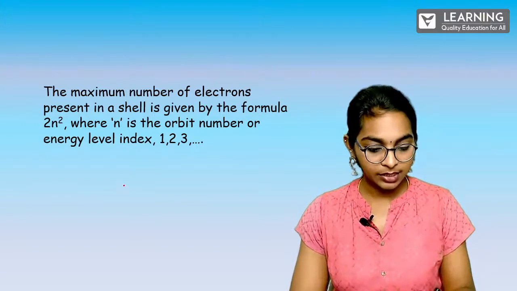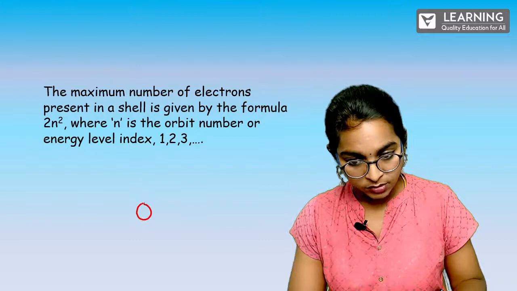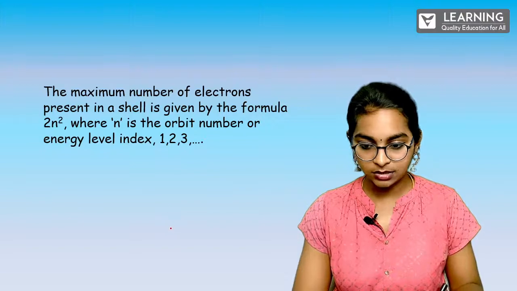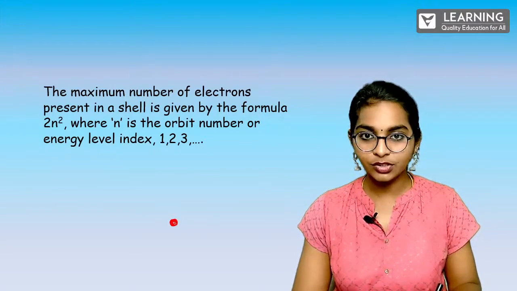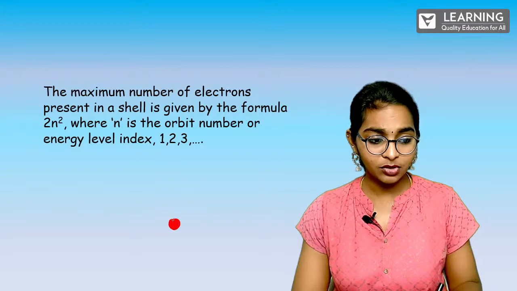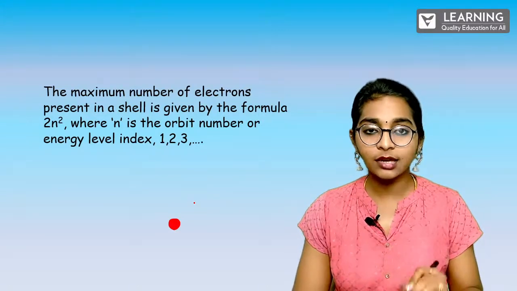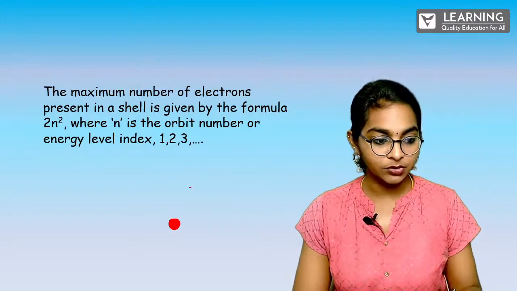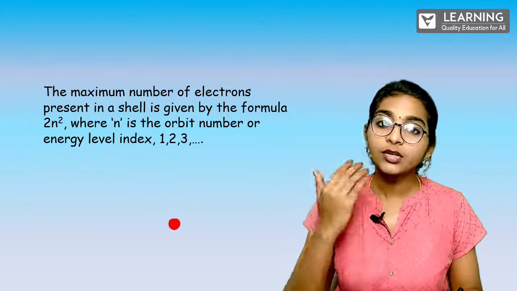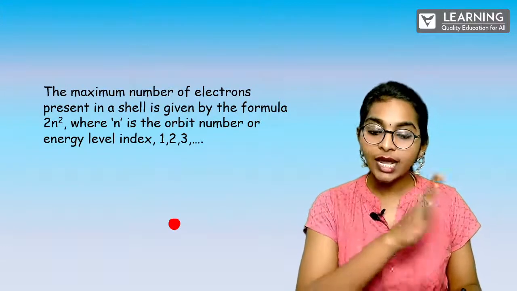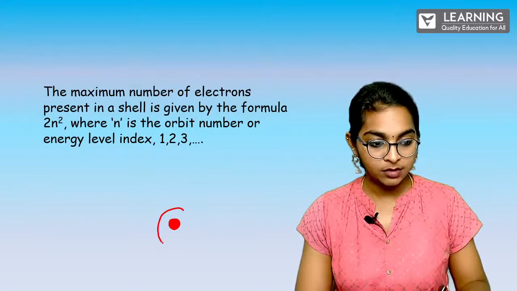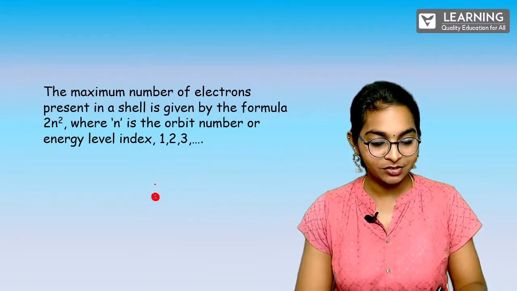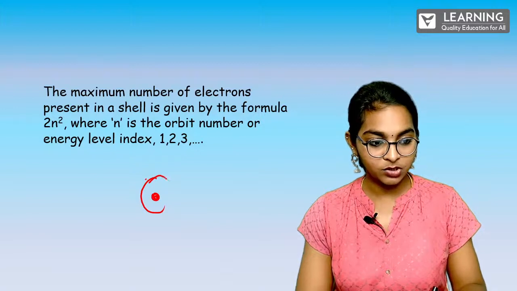For example, let me just start with this. Okay. So here you've got an atom. Let me draw something which is really easy and clear. This is a nucleus. Now, in this electronic configuration, we are not going to concentrate on the proton or neutron. Only when we are discussing the atomic number and mass number will we discuss the proton and neutron. Just have in mind that the nucleus will contain neutrons and protons. This is the first shell. Oh my god, this is so bad. Yeah, so this is a nucleus and this is going to be my first shell.